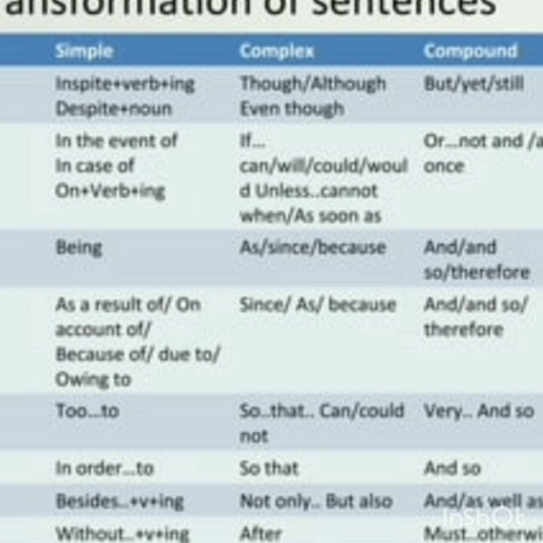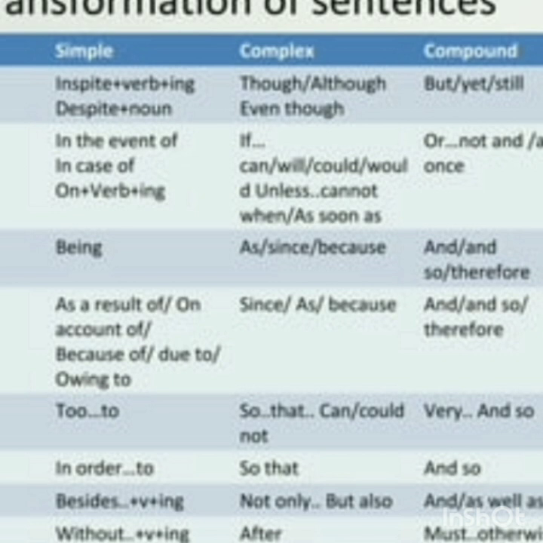Now the next one. If you see a sentence with to plus verb, you have to use the keyword so that, with can or could, or could not. If they ask you to change it into compound, you have to use the keywords very and not. Then the next one: if you see in order to, that's a simple sentence. You have to use so that for a complex sentence, and and so for the compound sentence.